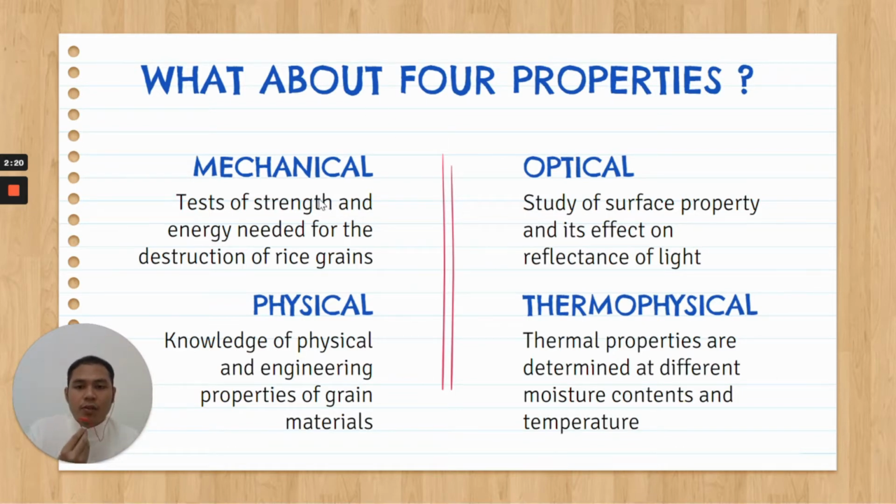Mechanical properties is the test of strength and energy needed for the destruction of rice grains. Physical properties is the knowledge of physical and engineering properties of grain materials. Optical properties is the study of surface property and its effect on reflectance of light. Thermophysical properties are the thermal properties determined at different moisture contents and temperatures.